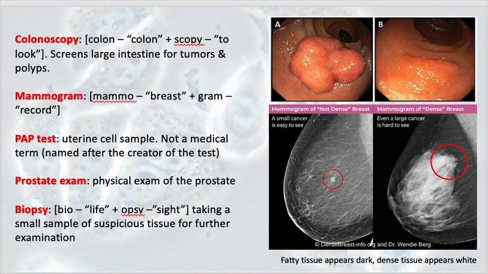A Pap test is actually, it's kind of funny. Pap is not actually a medical term necessarily. This test was named after the individual who created the test. His last name was Papanicolaou, along the lines of that. So they named it the Pap test. But the Pap test is collecting a uterine cell sample. So collecting cells from this region and being able to determine if the cells have any malignant changes.